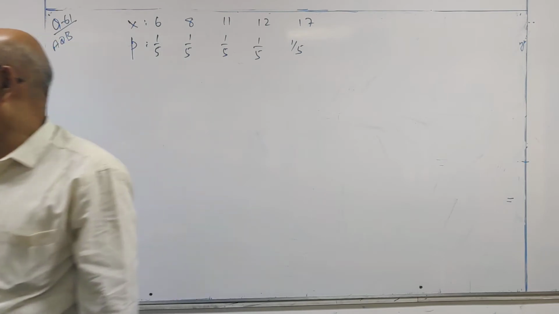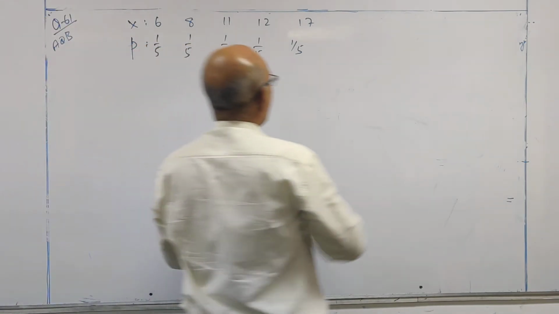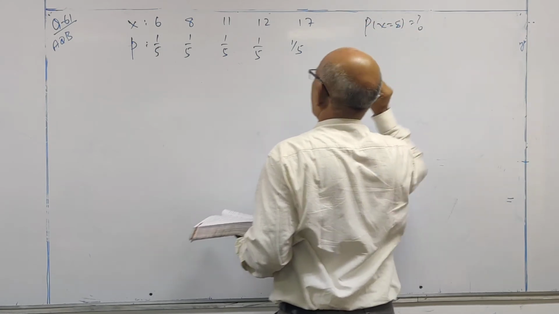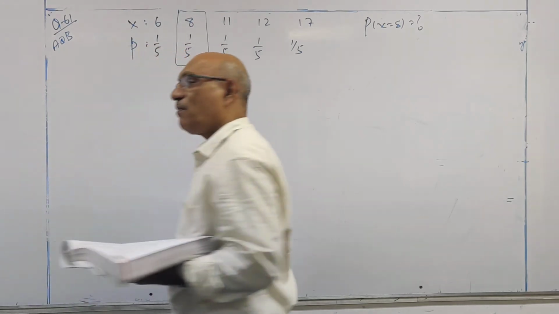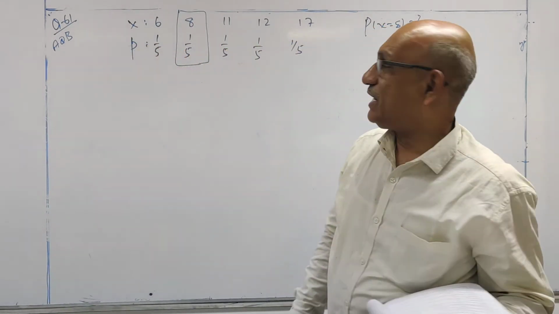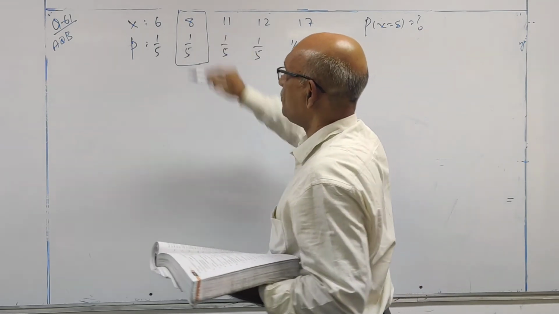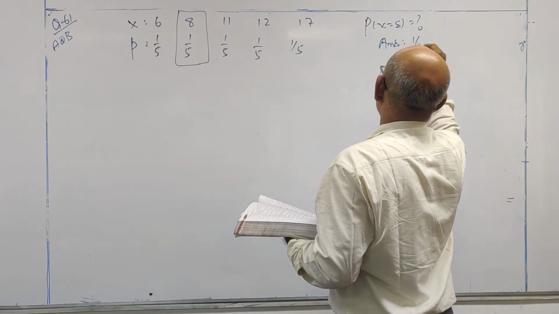So equal probability is assigned. What is required here? Probability of x is equal to 8 is question mark. Look at this. What probability you assigned for variable x? x assumed a value 8. For that, the answer is 1 by 5.